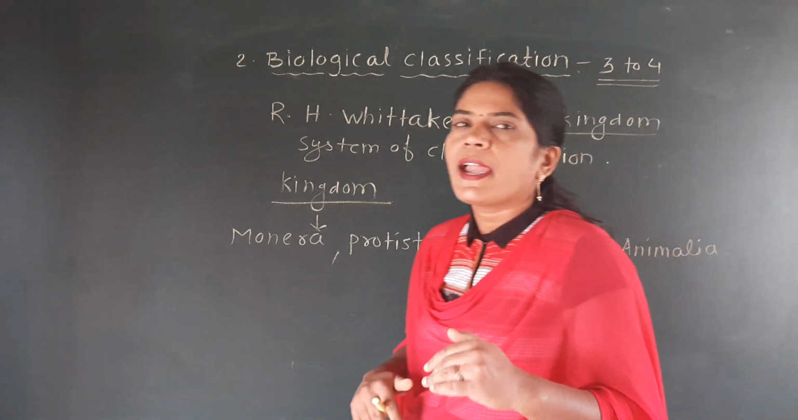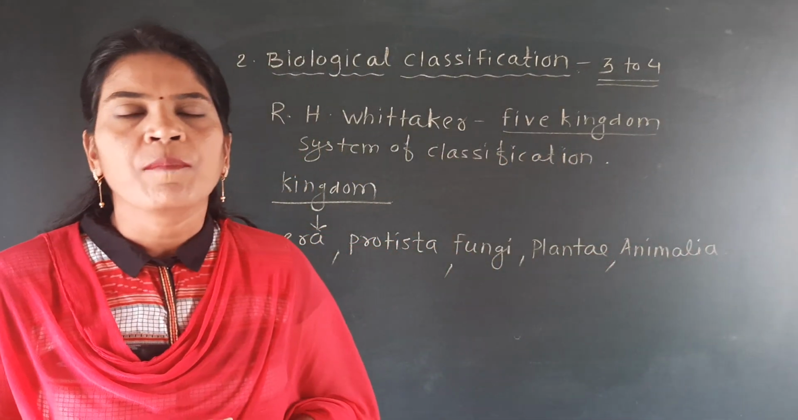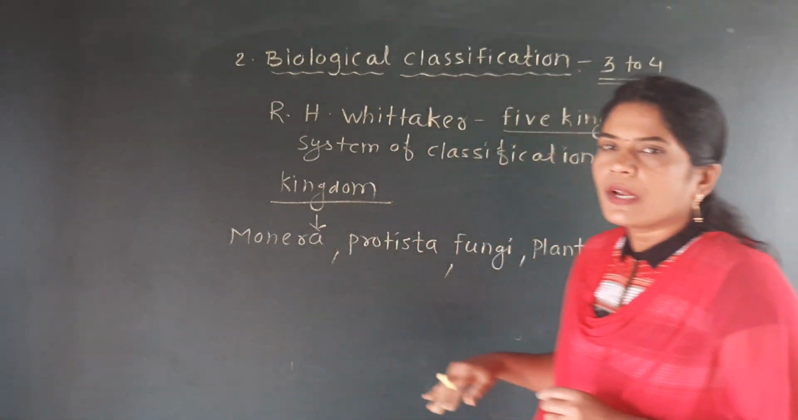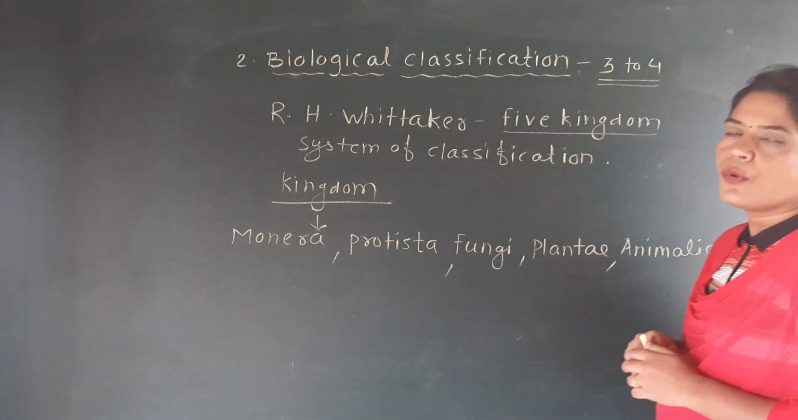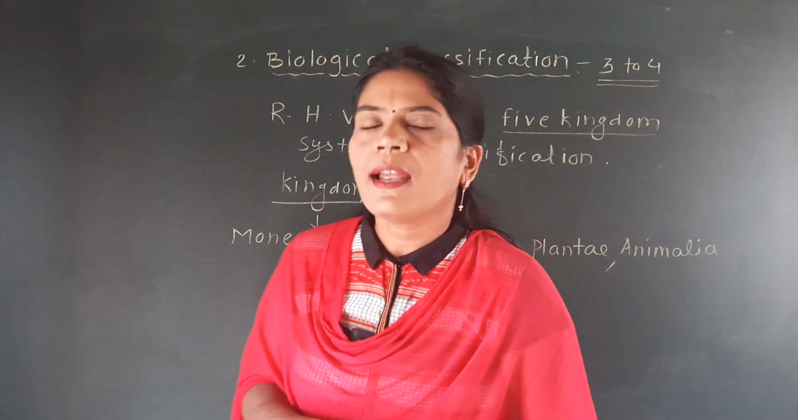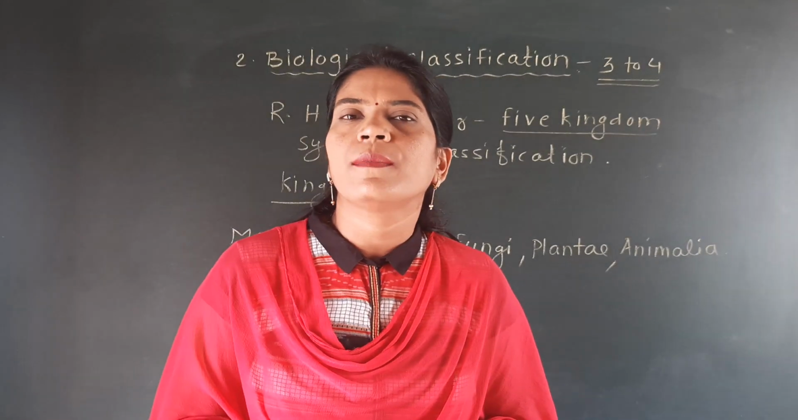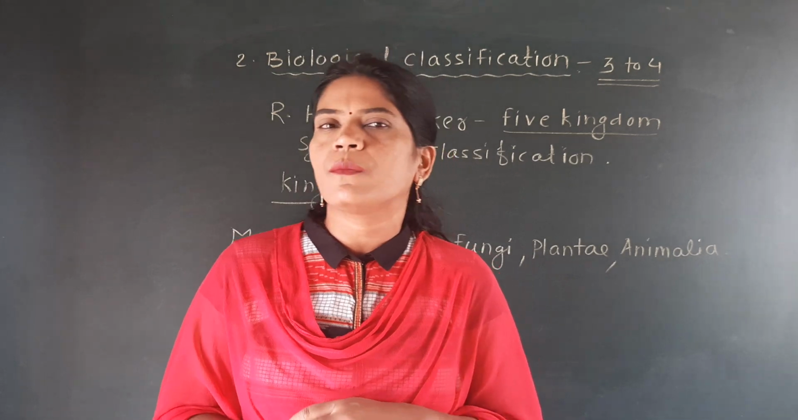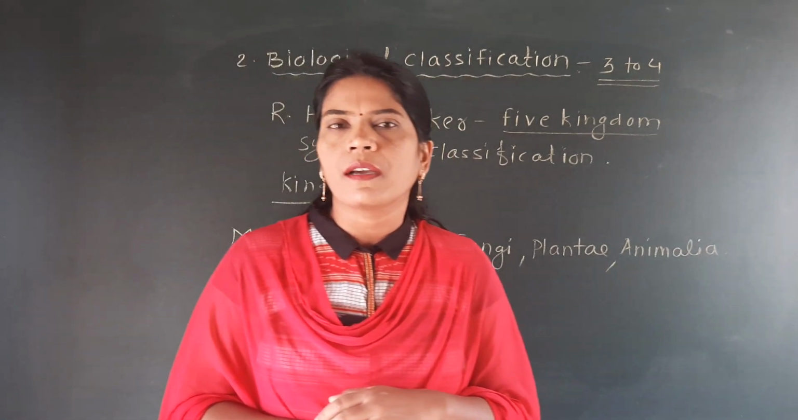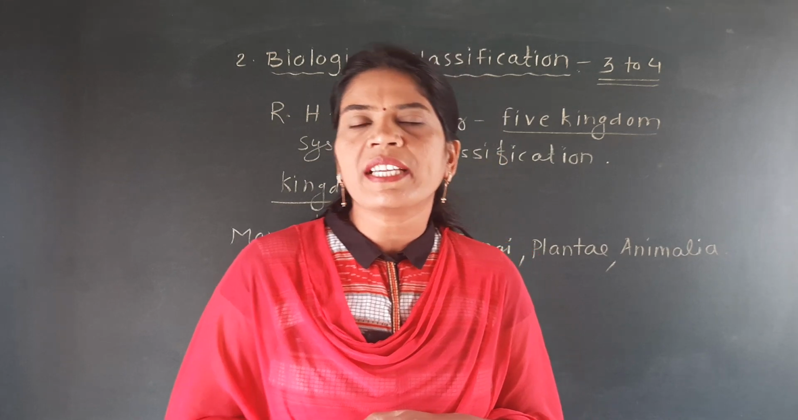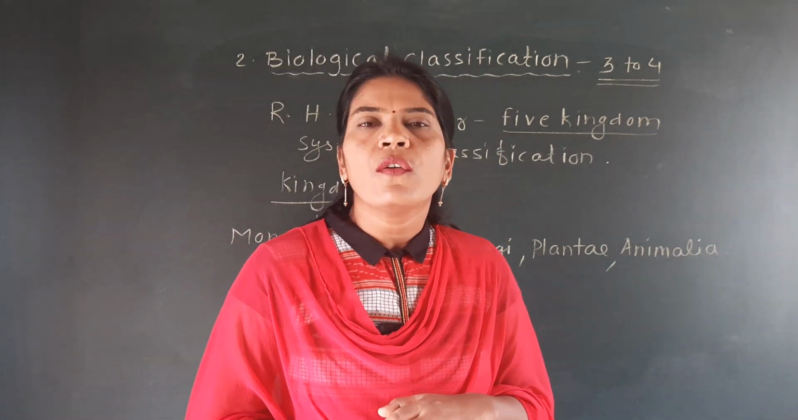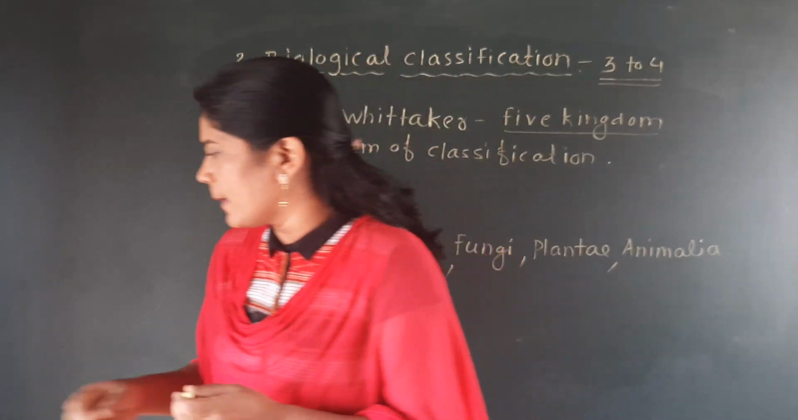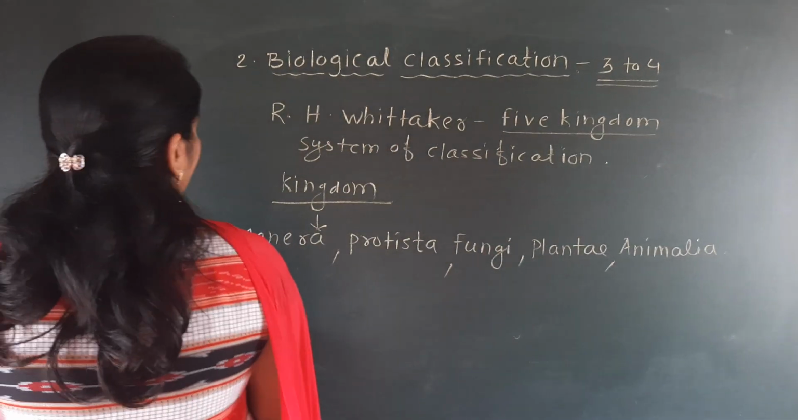So they are arranged according to their complexity in structure. Primitive ones are at the first and well developed ones are at the last. So Monera, Protista, Fungi, Plantae, and Animalia. These are the five kingdoms, and this five kingdom system was proposed by scientist Whittaker. Now we have to see according to which criteria he classified these five kingdoms, and that is the criteria for Whittaker classification that we are going to study.